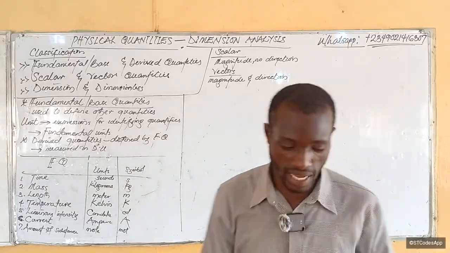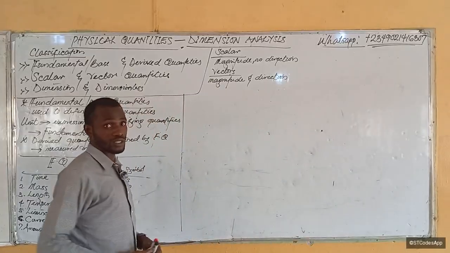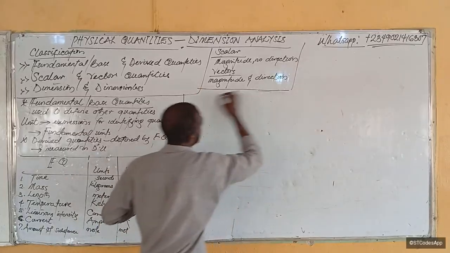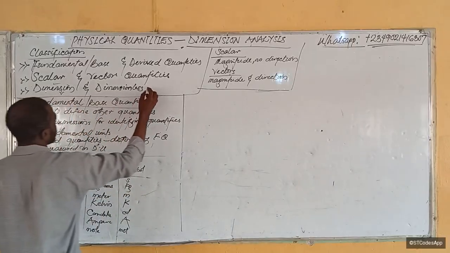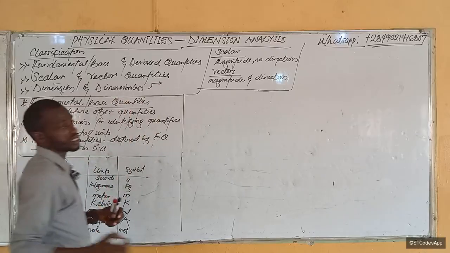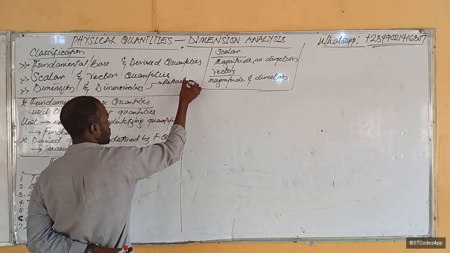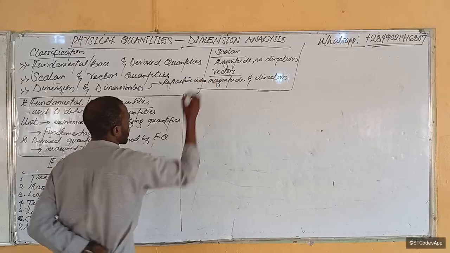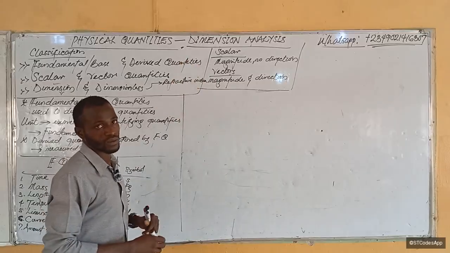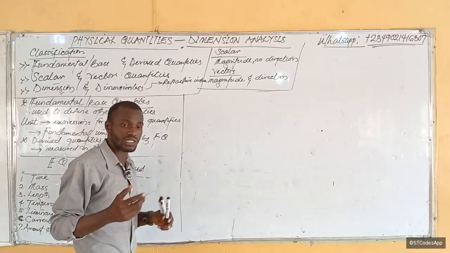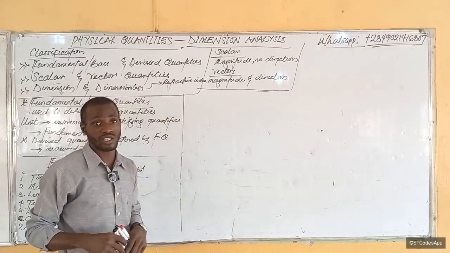All right. Then the next one is dimensional and dimensionless quantities. Dimensional quantities are quantities that have units that we can analyze in their unit of measurement. An example is area, a dimensional quantity. They have units. These ones don't have units. Examples of those that don't have units are, I remember, refractive index, for example. The reason why these ones don't have units is because they are usually ratios of similar quantities. The units cancel each other, and then this one will end up not having any units.